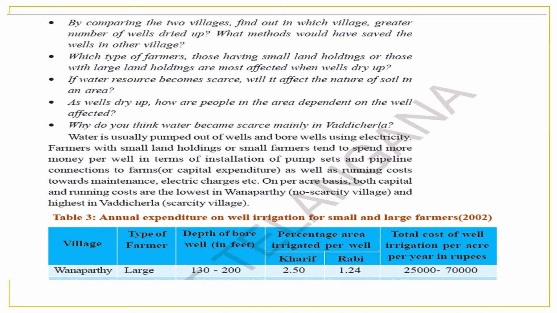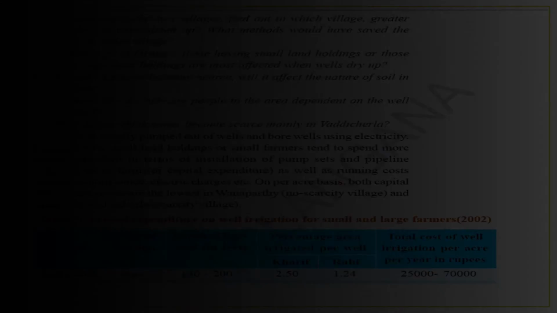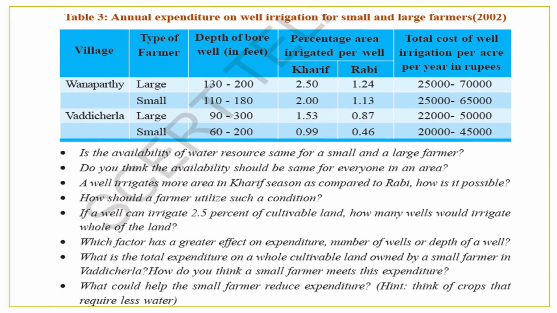Okay, children, by comparing this, we find out how much water is necessary in each. The percentage before these years, how it has affected Kharif crop and Rabi crop, and the total cost of well irrigation per acre per year is rupees 25,000 to 70,000. In Vanaparthi, the bore well depth is large, 130 feet, and the percentage of area irrigated in Kharif and Rabi crop is shown.